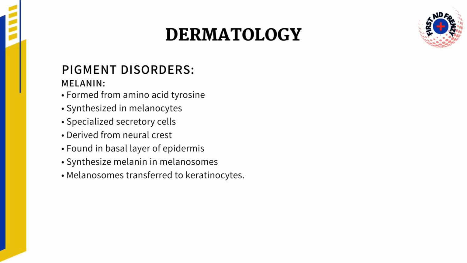In this section, we are going to discuss the pigment disorders of skin. But firstly, we'll discuss melanin, the pigment formed from the amino acid tyrosine, and it is synthesized in melanocytes, which are the specialized secretory cells derived from neural crest cells. Melanocytes present in basal layers of epidermis synthesize melanin in melanosomes, which are then transferred to keratinocytes.